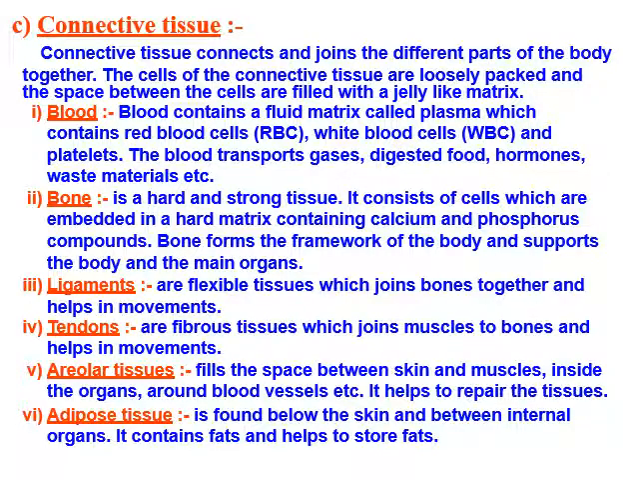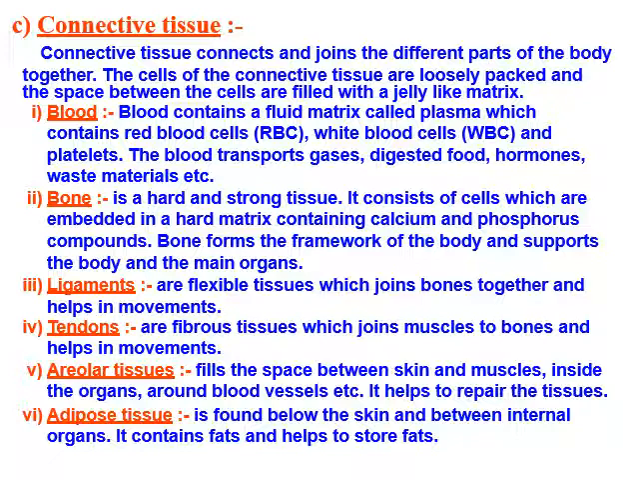Now, the next tissue of animals is the connective tissue. Connective, as the word suggests, joins different parts of the body. Connective tissues are loosely packed and there are spaces which are filled with a jelly-like matrix. First is the blood. Blood is the fluid connective tissue. The matrix called plasma is present, which contains red blood cells or RBCs, white blood cells or WBCs and blood platelets. Now, blood transports gases like oxygen, carbon dioxide, digested food, hormones, waste material, etc.